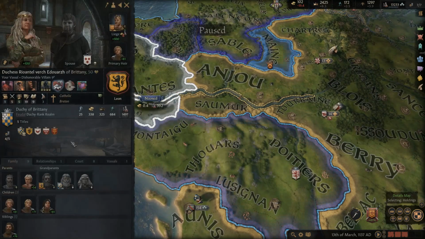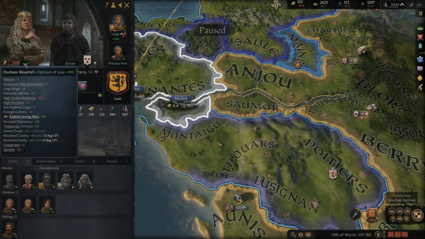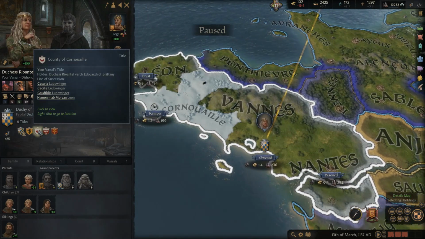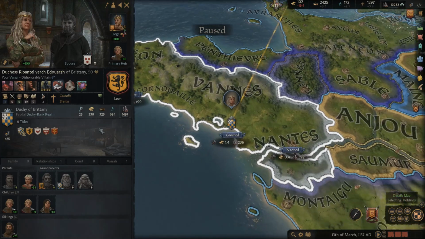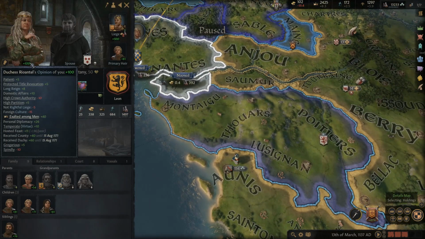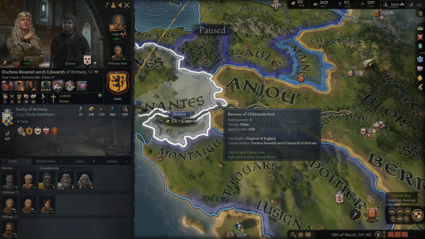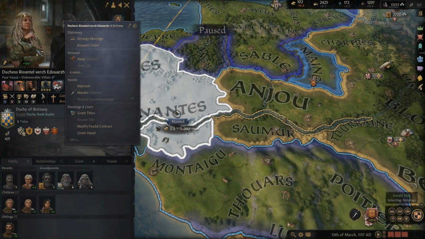Specifically, this duchess here. We gave her everything she has. The counties, the duchies she has. I mean, we've given her quite a bit. I think she had like 1 county before, maybe 2. But we granted her a county. We granted her a duchy. She has very high opinion with us because of that. And so I feel like we have the right to take something away if we need it. So we're going to go and revoke this title.